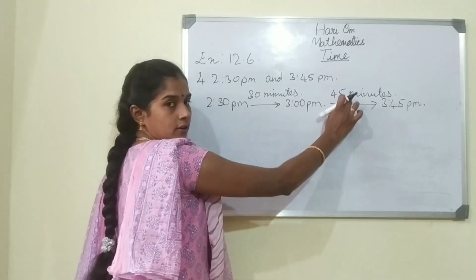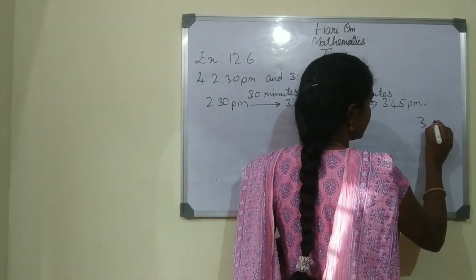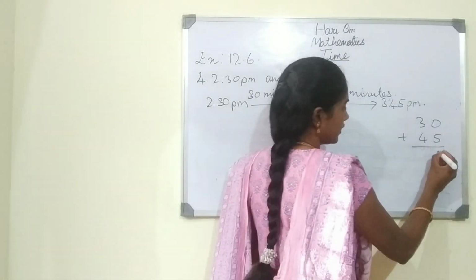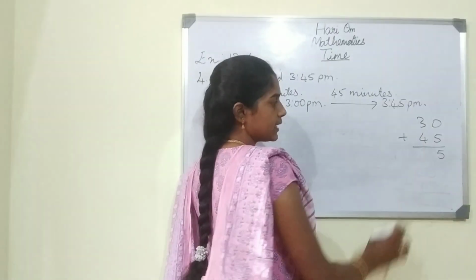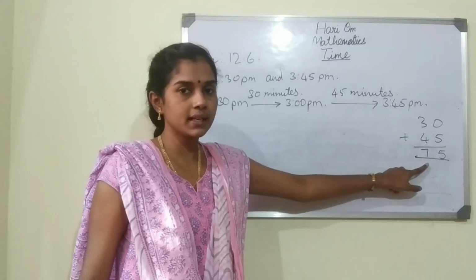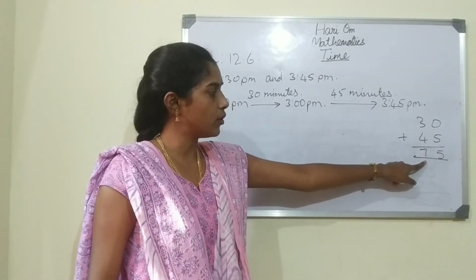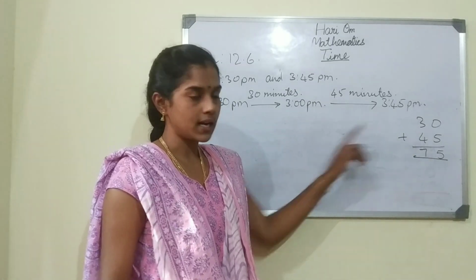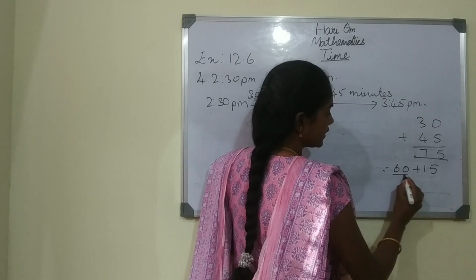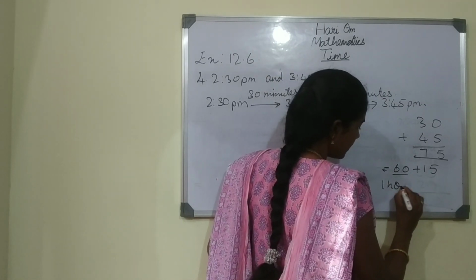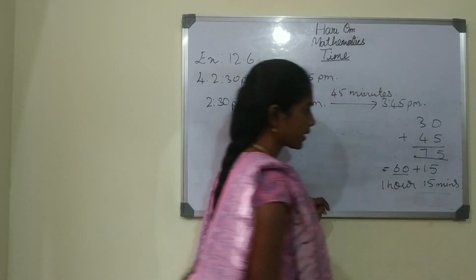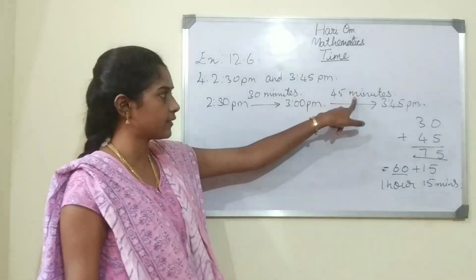30 minutes plus 45 minutes. 30 plus 45. So 0 plus 5 is 5. Okay. 3 plus 4 is 7. So totally it becomes 75 minutes. So if it is more than 60, it is 1 hour. So 75 can be written as 60 plus 15. 60 becomes 1 hour, 15 minutes. Understood, children?